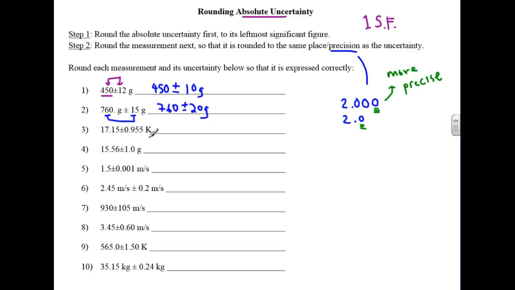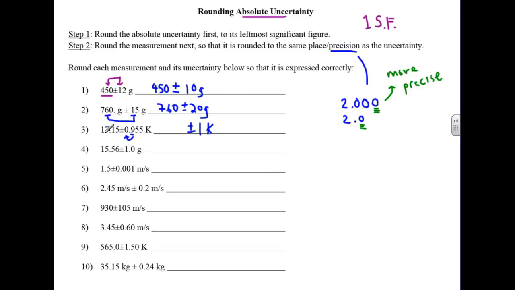This next one I want to show you because it's a little trickier. We round to the leftmost sig fig, right? The 9. But wait, we can't do that. As soon as we round to this place, we're moving up to 1, and that's exactly what you do. This is plus or minus 1 Kelvin. Not 1.0, because 1.0 would have 2 sig figs. And right now we're following the rule, just 1.